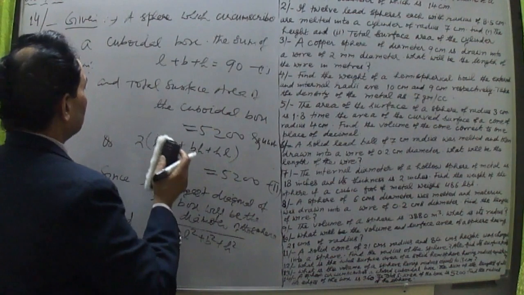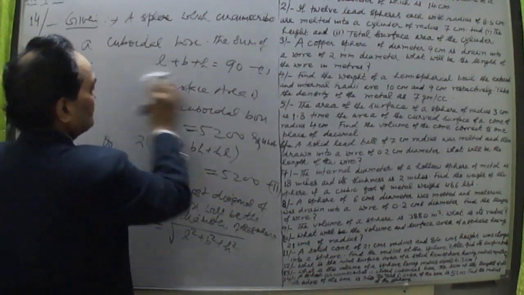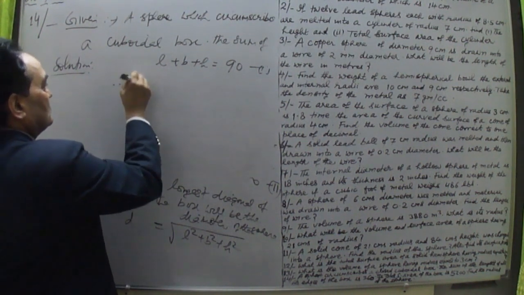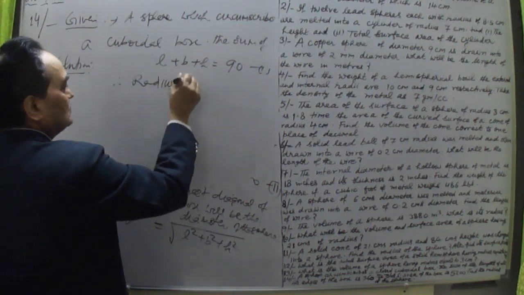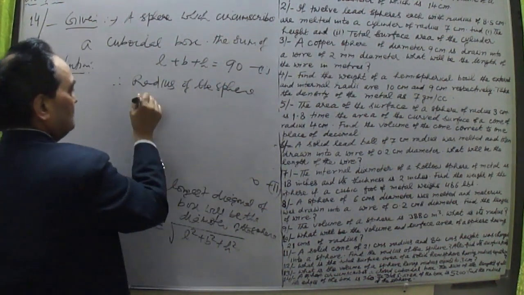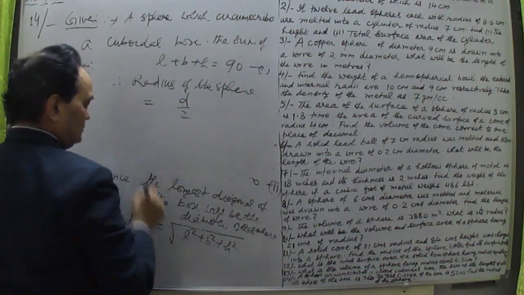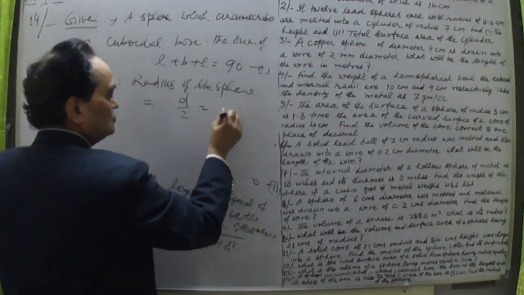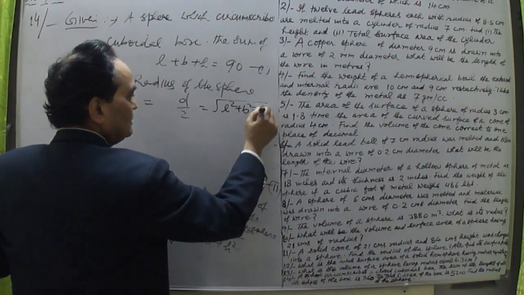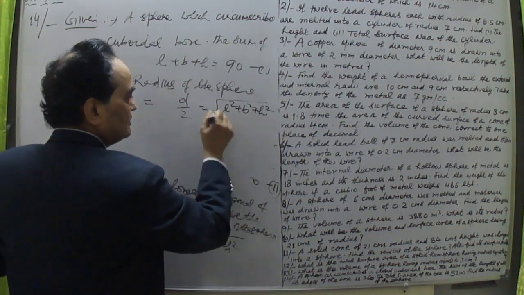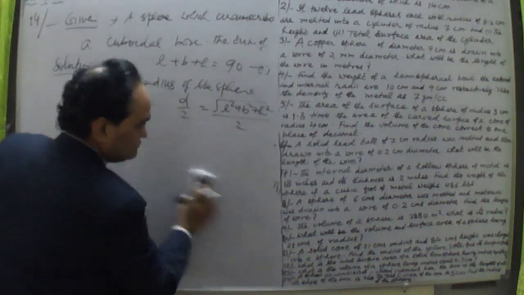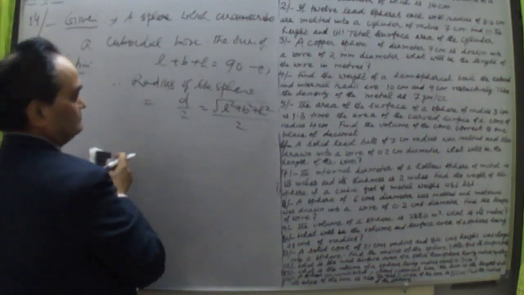Therefore the radius of the sphere will be equal to D upon 2, diagonal upon 2, equal to under root L square plus B square plus H square upon 2. This is the value. What is the value of this? Now let me find out.